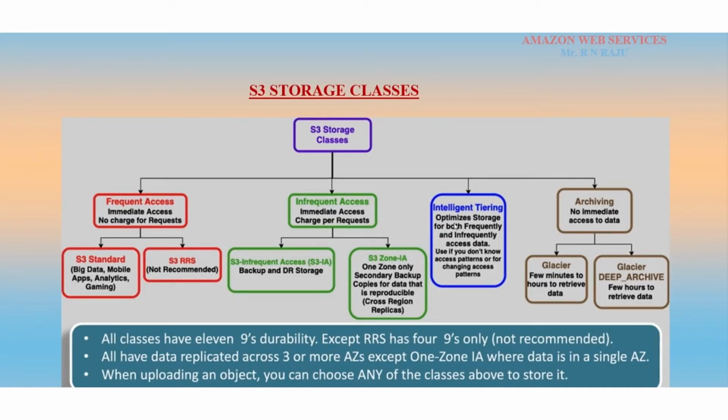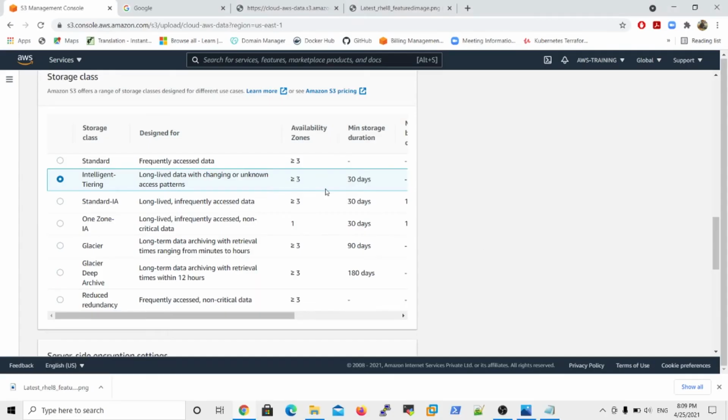So intelligent tiering optimizes storage for both frequently and infrequently accessed data. So now if you want frequent and infrequent access data, then you can select the intelligent tiering option, but the minimum storage duration is 30 days. At the same time, standard IA, that is standard infrequent access data, is for long lived, infrequently accessed data.